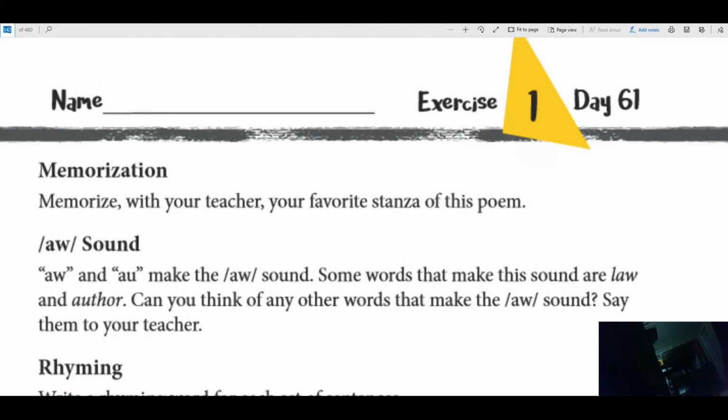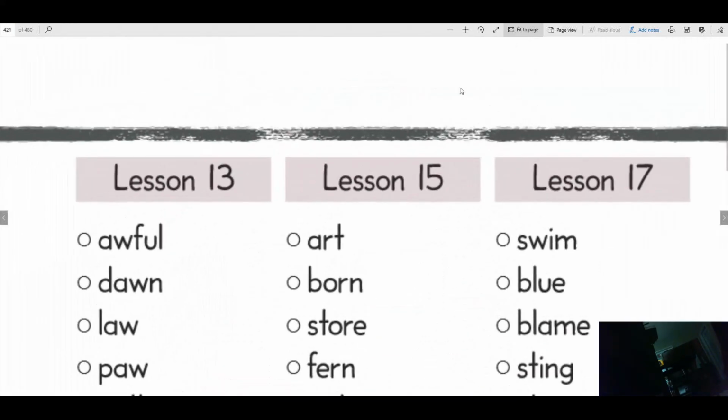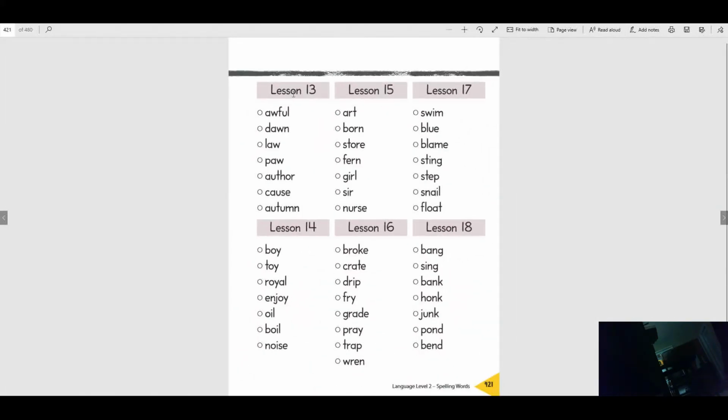We're going to look at your spelling words. And I'm going to pull them up here. Okay, so I'm going to go ahead and circle the ones that we're doing, okay? We're doing these words right here. Don't do any of these. We're not doing these, okay? So don't write those down.